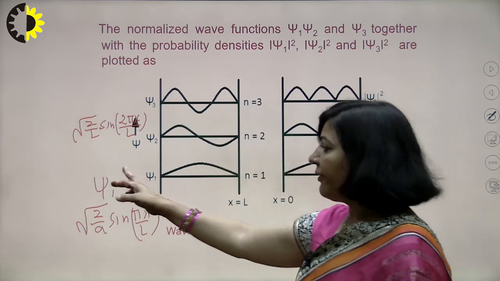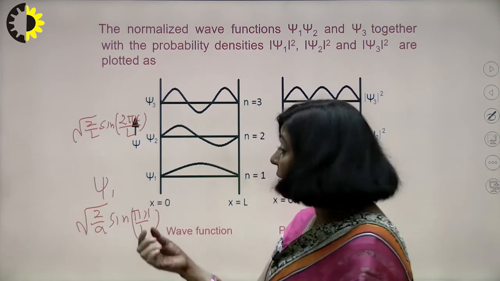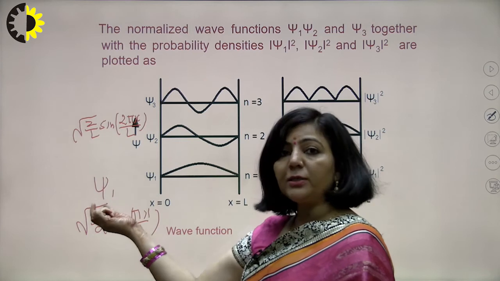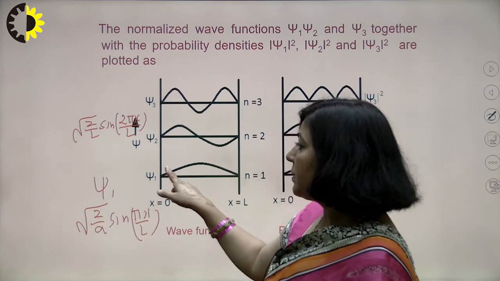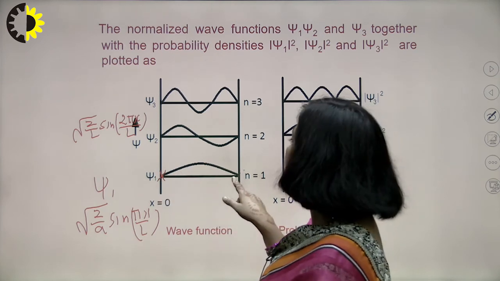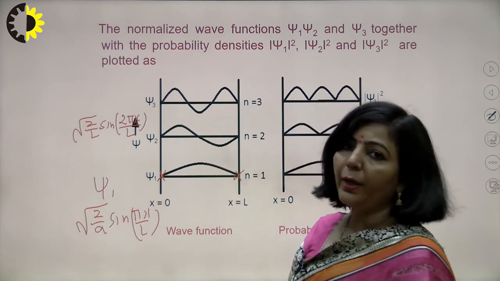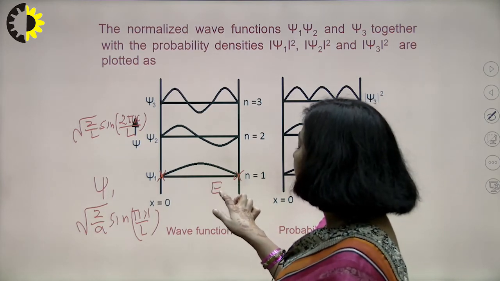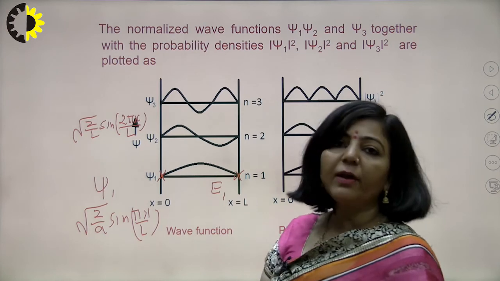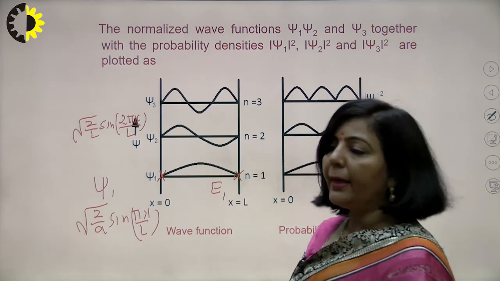If you simplify this wave function, then you can find the conditions for maxima or minima. Means you can find those points where psi 1 will be 0, and if you calculate it, you can easily see that there will be 2 points of minima. One will be at x equal to 0 and the other one will be at x equal to L. And corresponding to this state, this eigenfunction, you have energy eigenvalue E1, and you know the value of E1 is h square upon 8 m L square.